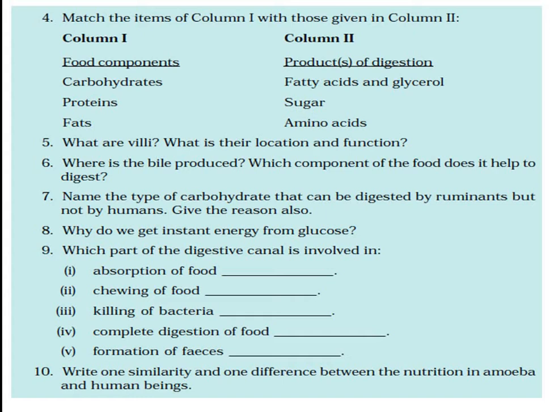Now what are villi? Just now I told you there are finger-like projections in the small intestine which are called villi. Finger-like projections which help to increase the surface area of absorption in the small intestine. Once again I repeat, the finger-like projections seen in the walls of the small intestine to increase the surface area of absorption are called villi.